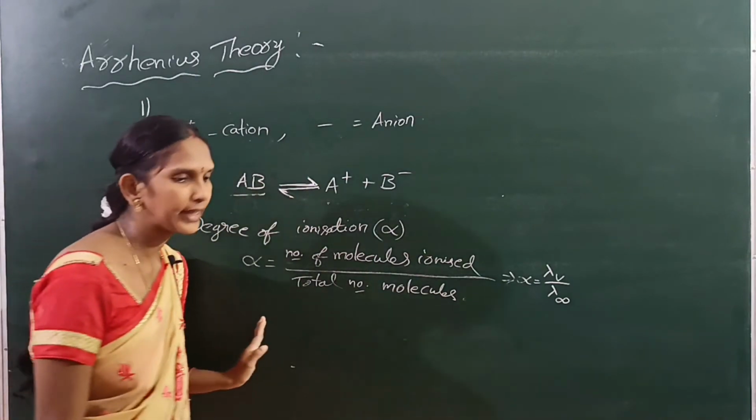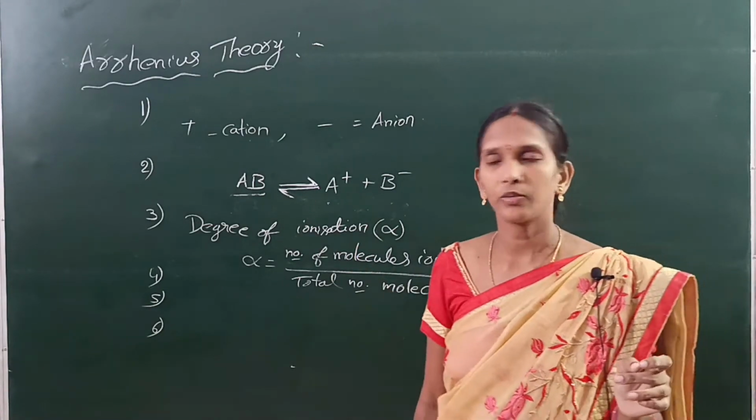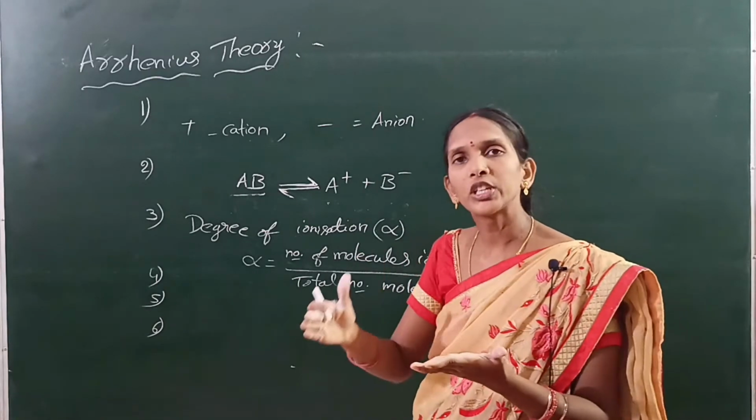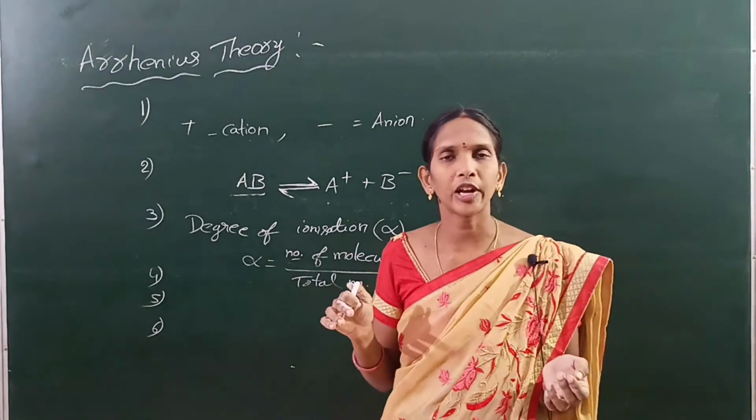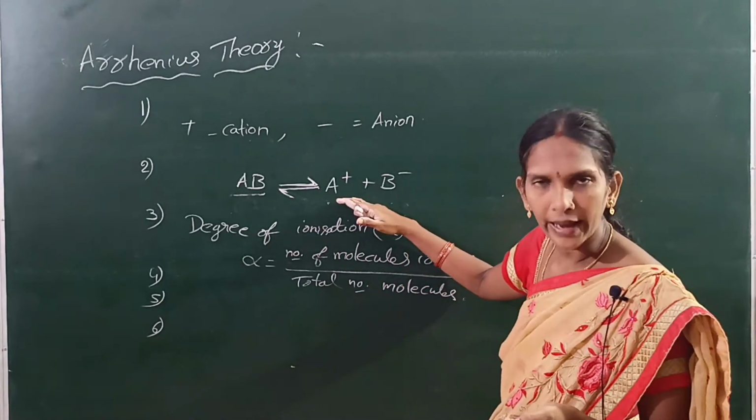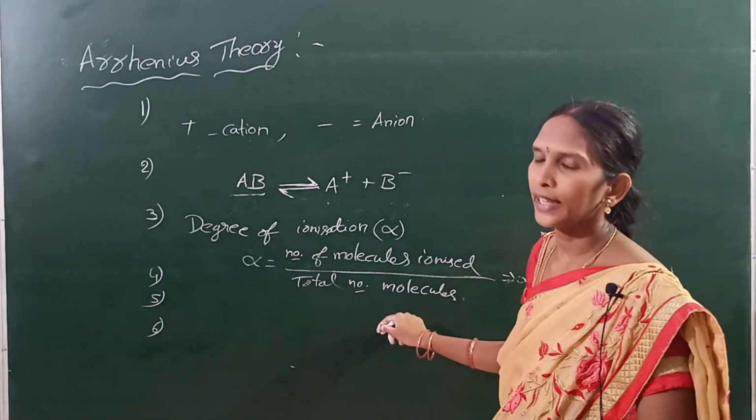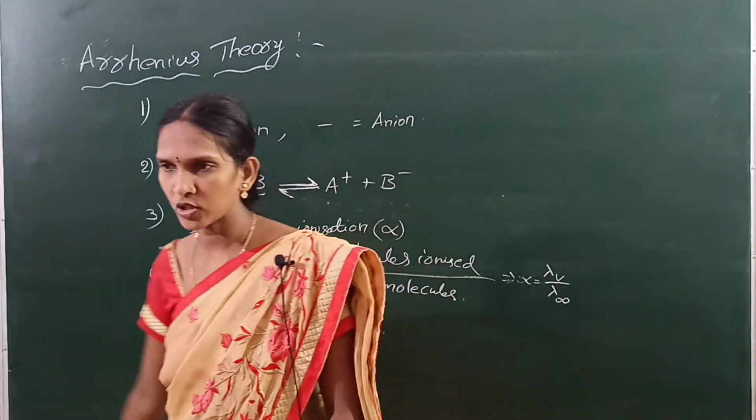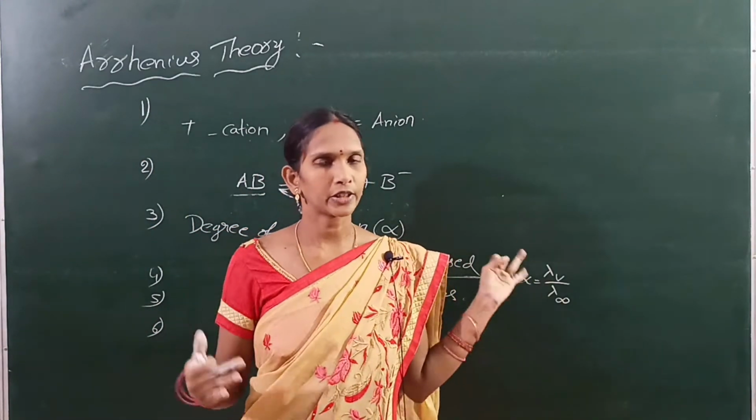Next, the sixth postulate: the solution or electrolyte which gives more number of ions is called a strong electrolyte, and the one which gives fewer ions is called a weak electrolyte. This is the theory of ionization. By using this theory we can explain the behavior of electrolytes and the process of electrolysis.